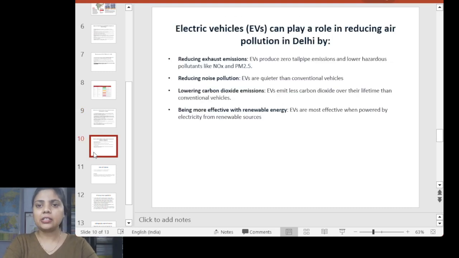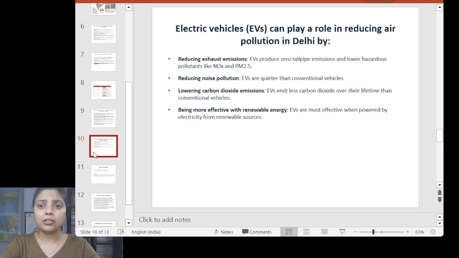The next important point: EVs can play a role in reducing air pollution in Delhi. This was the topic in today's newspaper, the Indian Express, and you can see what kind of role it has played, or can play.